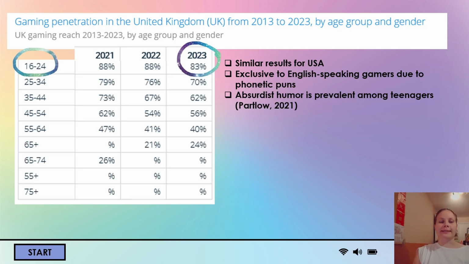The target audience consists of Generation Z, primarily ages 16 to 25, though those aged 25 to 30 may also find it amusing. The game incorporates humor styles that align with Gen Z's preferences. An inevitable success awaits for this game, as Gen Z lead the gaming population in UK and appreciates absurdist humor. This game will be exclusive to English-speaking gamers due to the usage of phonetic puns.